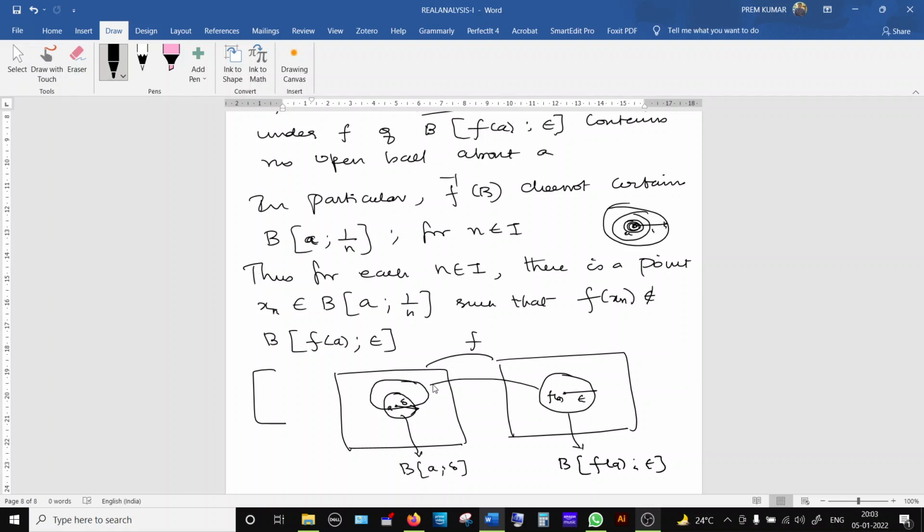This inverse image, I am going to give it as f inverse of B of f of a semicolon epsilon. Okay, so like this. What we have assumed so far is that the inverse image of this open ball will never contain any open ball whose center is A. Whatever open ball you take whose center is at A will not be completely inside this inverse image.